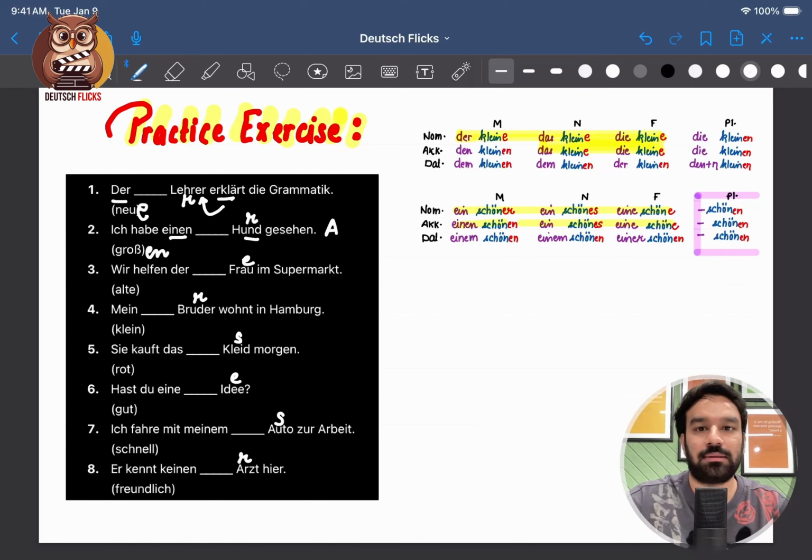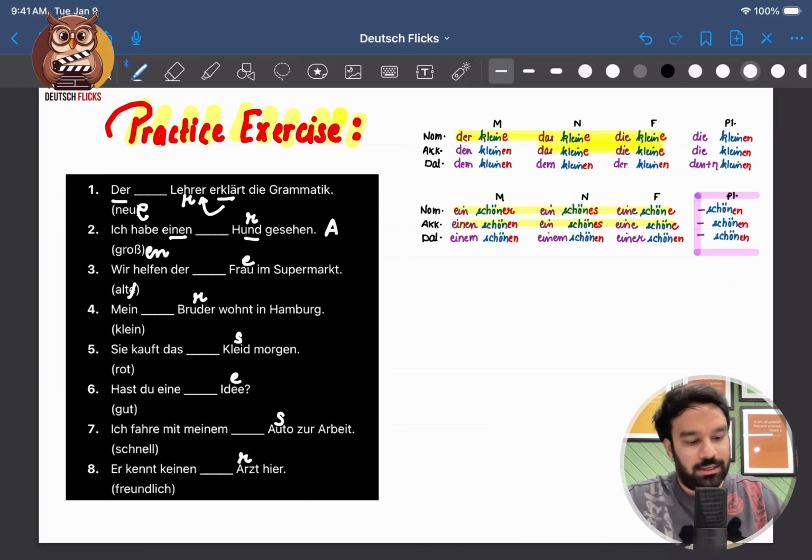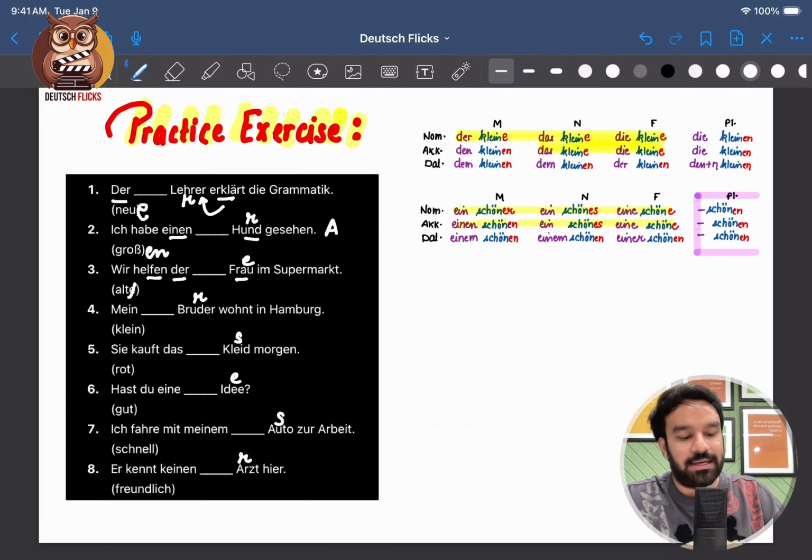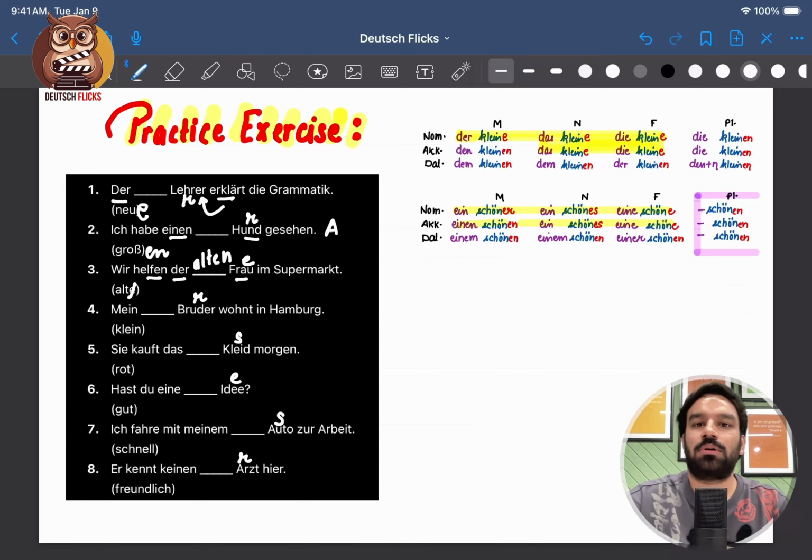Nummer 3. Wir helfen der alten Frau im Supermarkt. We have "alte". By the way, the base form of the adjective is "alt", not "alter". Anyway, which table do we have to follow? By "der", I have to follow the bestimmte article table. My noun is feminine and my case is dative because of "helfen". So the adjective ending will be "en". So "der alten" will be the answer. So we are helping the old woman.